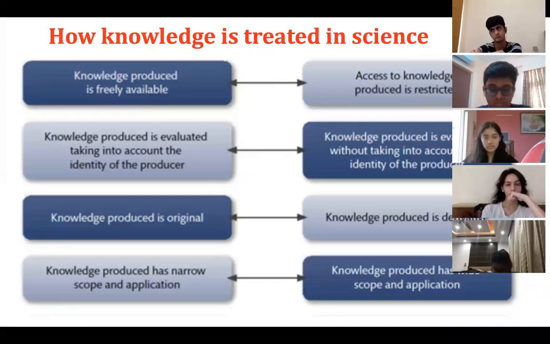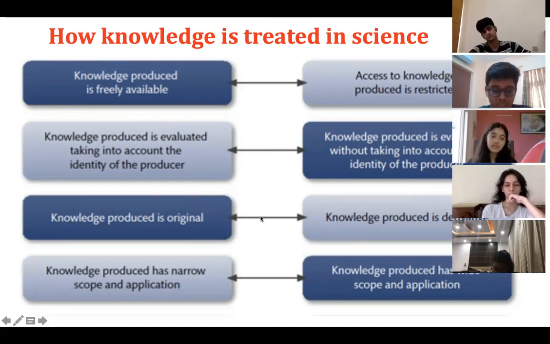Can I get everyone's attention? This is very important. This is how knowledge is treated in science. Knowledge produced is freely available, but access to knowledge produced is restricted. Please note, every science knowledge is evaluated, but it is evaluated without taking into account the identity of the producer. Sometimes knowledge produced in science is original, but sometimes it is a derivative. So in every part of science, knowledge plays a very important role in making a new phenomenon. Any doubt before I go to the next slide?